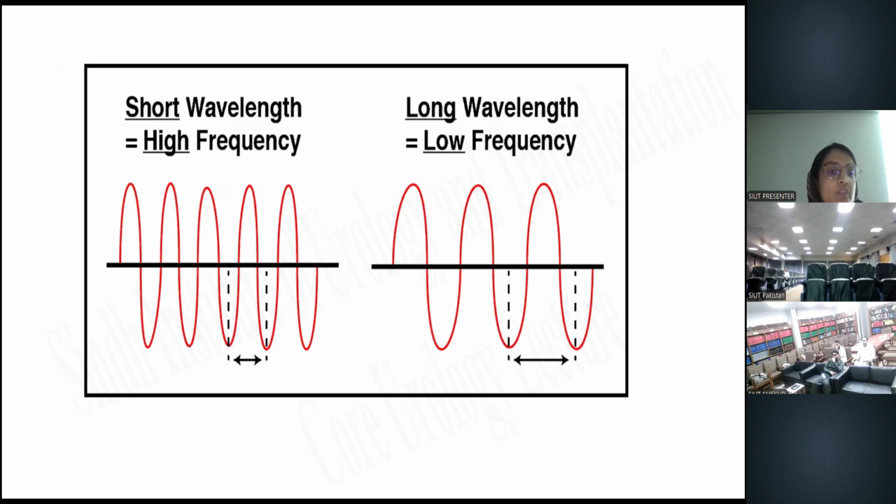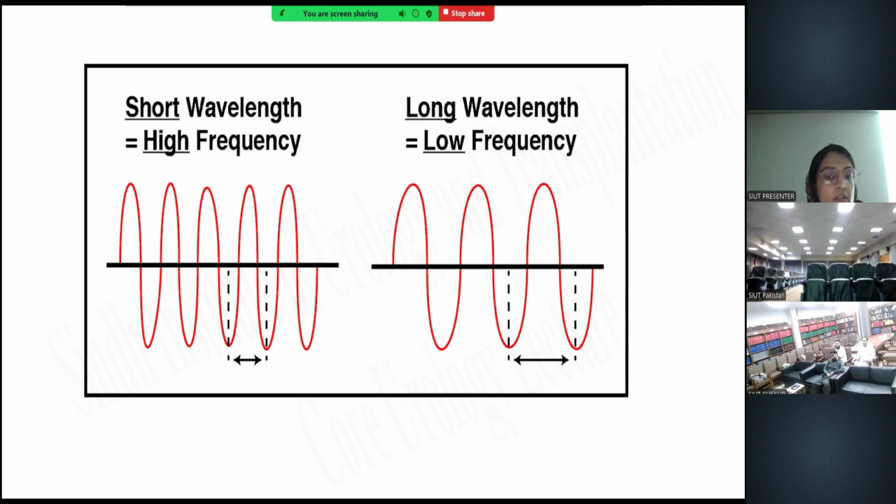So this is a pictorial representation of the basics of ultrasound, the relationship between the wavelength and the frequency. Over the left side, we can see that there are multiple cycles per second, that is, a higher frequency can be noted. However, the wavelength, which is demarcated by the arrow, is reduced, that is, short. Whenever there is a high frequency, there will be a high resolution of the image, but due to the shorter wavelength, it has the property of lesser penetration into the deep tissues.